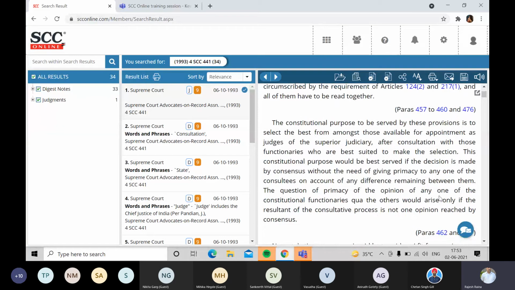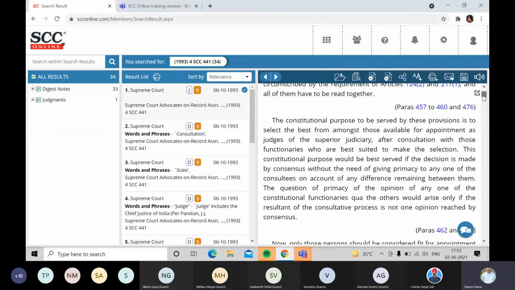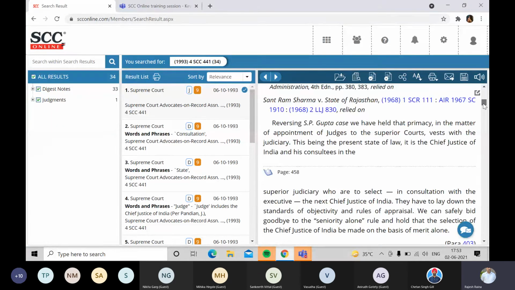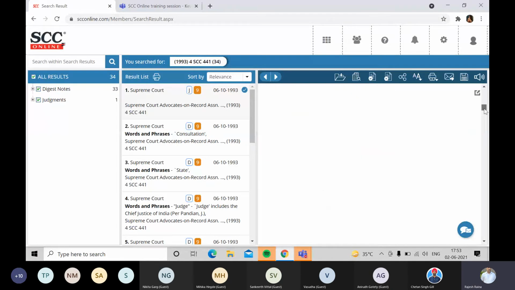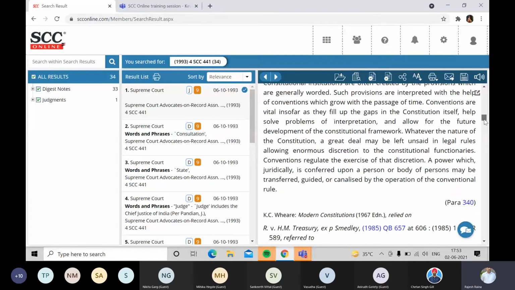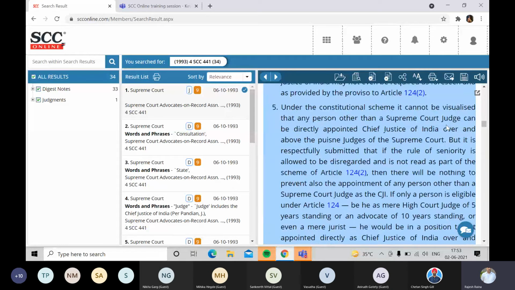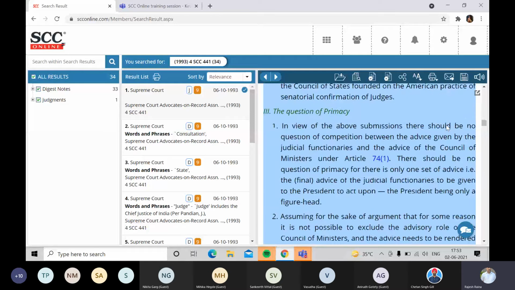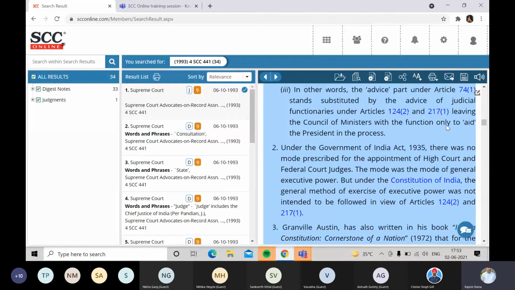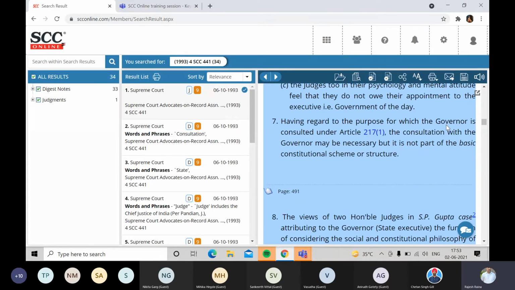Then moving ahead, you also get to see, as I was talking about, a few of the landmark judgments that have this blue colored highlighted portion, which is the actual summary of arguments that have been incorporated and put over here in this judgment.